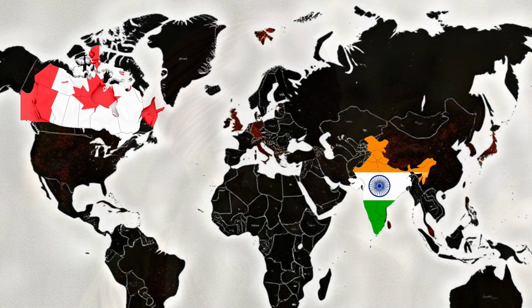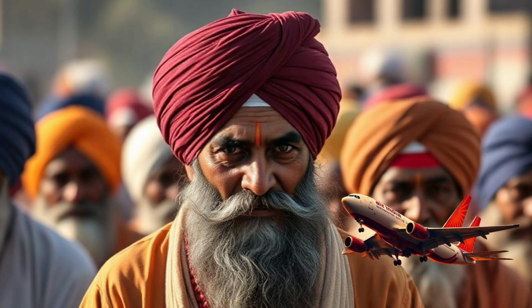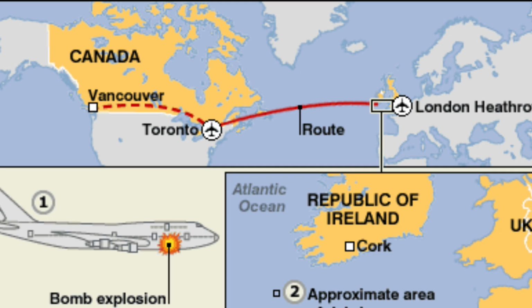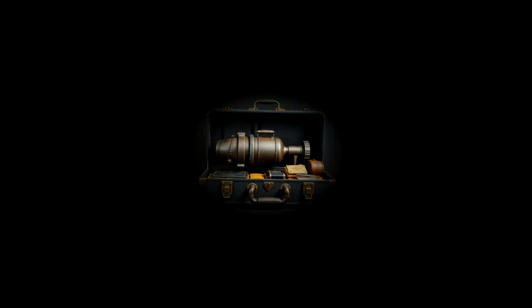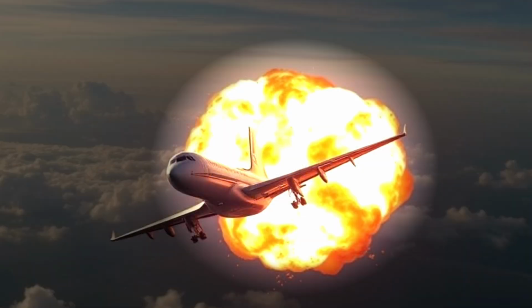In order to seek revenge for the Blue Star operation, on 23 June 1985, members of Babbar Khalsa, a Sikh extremist group, carried out a bomb blast on Air India Flight 182. The route of this flight was from Montreal to London with a final destination of New Delhi. The bomb was planted in a suitcase in the cargo hold of the aircraft. It detonated mid-air at approximately 31,000 feet over the Atlantic Ocean near Ireland, and the explosion caused the plane to break apart.